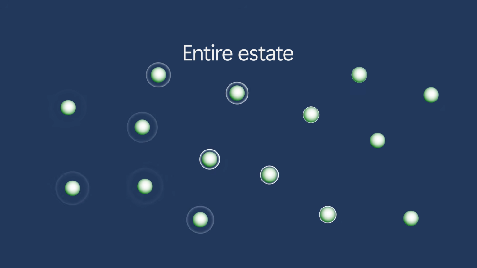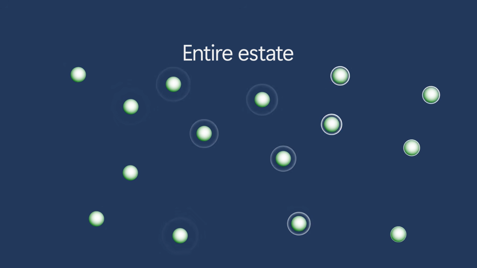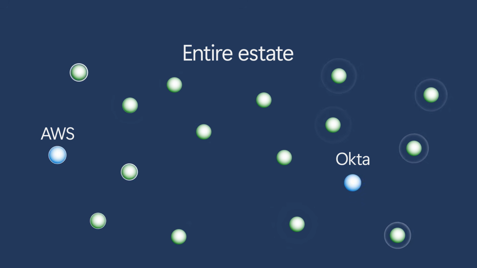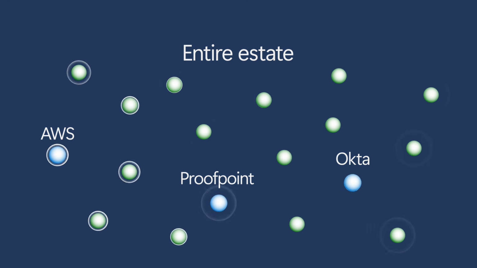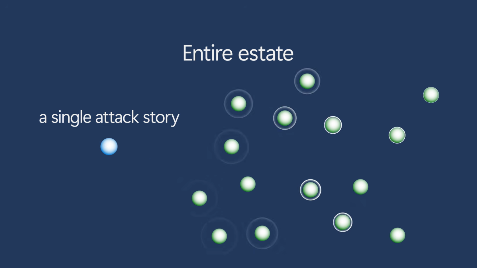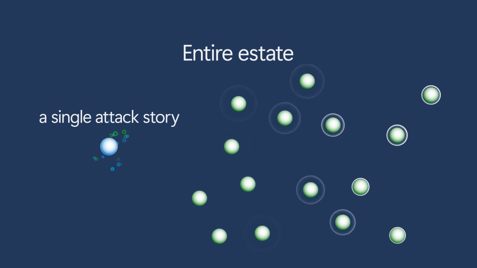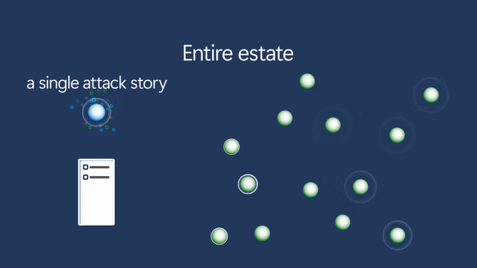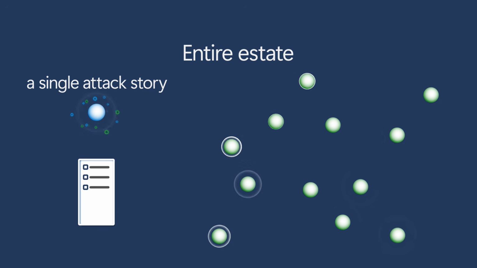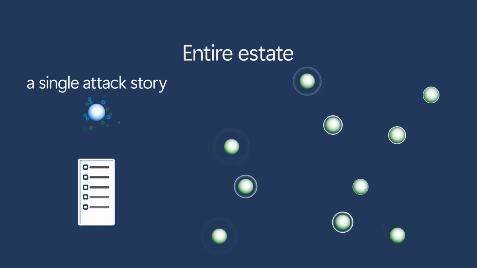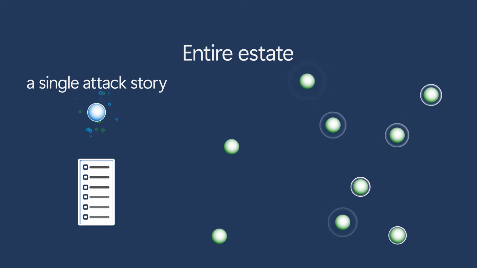Signals from across your environment, including identity provider and cloud platforms like Amazon Web Services, AWS, Okta, and Proofpoint, are brought together into a unified protection layer. These signals are correlated into a single attack story, enriched with Microsoft threat intelligence and research, and translated into high-confidence incidents. So, attacks that span identities and cloud resources can be detected, understood, and contained with a centralized view and end-to-end protection.